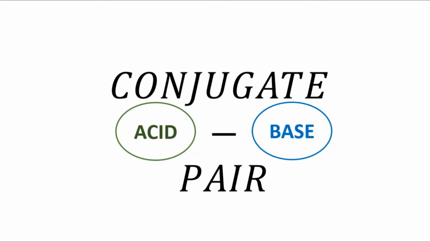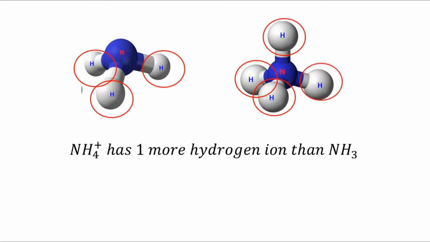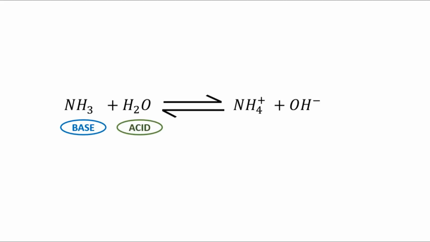If you were to look at the subscript of the hydrogen atoms of both molecules, you would notice that ammonium has 1 more hydrogen atom than ammonia. That makes them pairs. But note that the 2 molecules have to be of the same species to be a viable pair. In other words, the 2 molecules have to be made of the same kinds of atoms. Ammonia and ammonium are said to be of the same species, for they both consist of a nitrogen and hydrogen atoms. The acid and base of a conjugate acid-base pair also have names. The acid is called the conjugate acid and the base is the conjugate base.